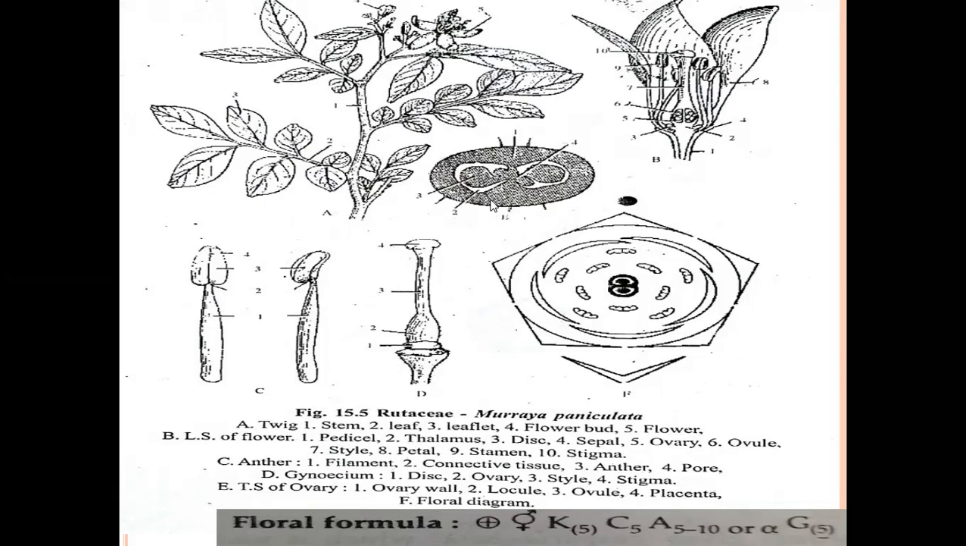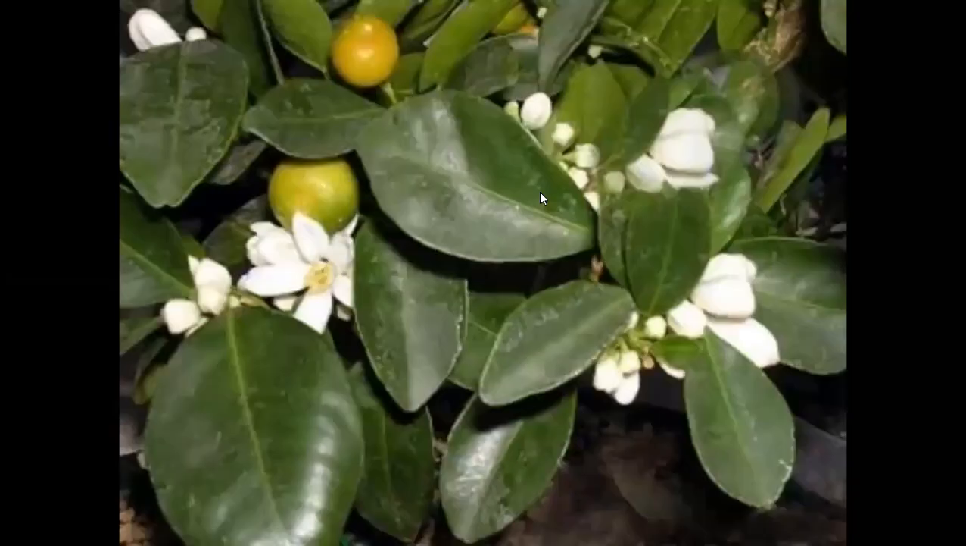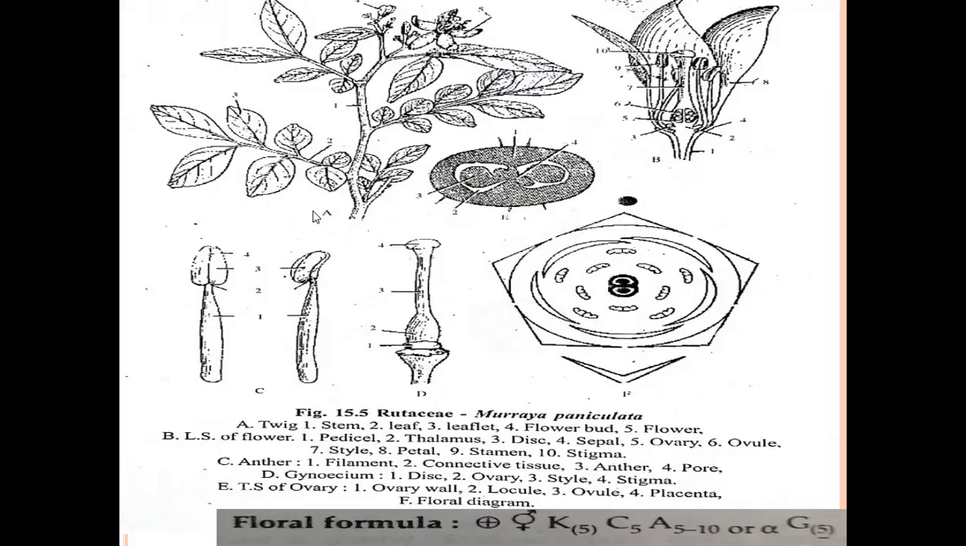The seeds are endospermic, and in the seeds the embryo is large. The cotyledons are two and folded in structure, meaning endospermic, dicotyledonous seeds. In citrus, polyembryony is also observed. In citrus species, seeds contain polyembryony. That polyembryony is of the adventitious polyembryony type.